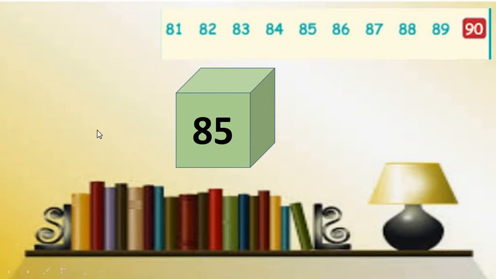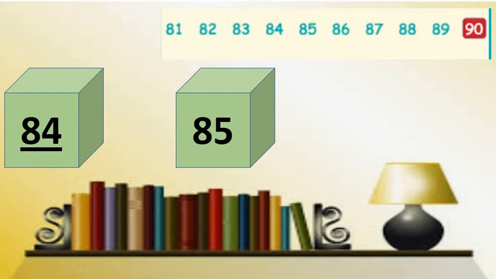So we can say that 84 is the before number of 85. Whenever you are going to find out the before number, you have to find the number that comes just before, or which lies on the left side of that number. Okay?